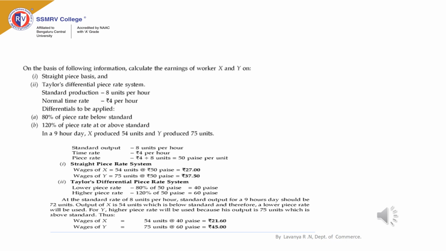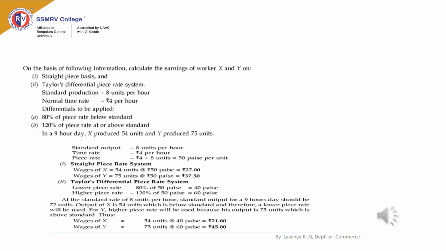Taylor advocated two piece rates. If worker performance is below the standard, then the worker will be paid the lower piece rate. At the same time, if the worker's performance is above the standard, then such worker will be paid the higher piece rate. In a 9-hour day, X produced 54 units and Y produced 75 units.